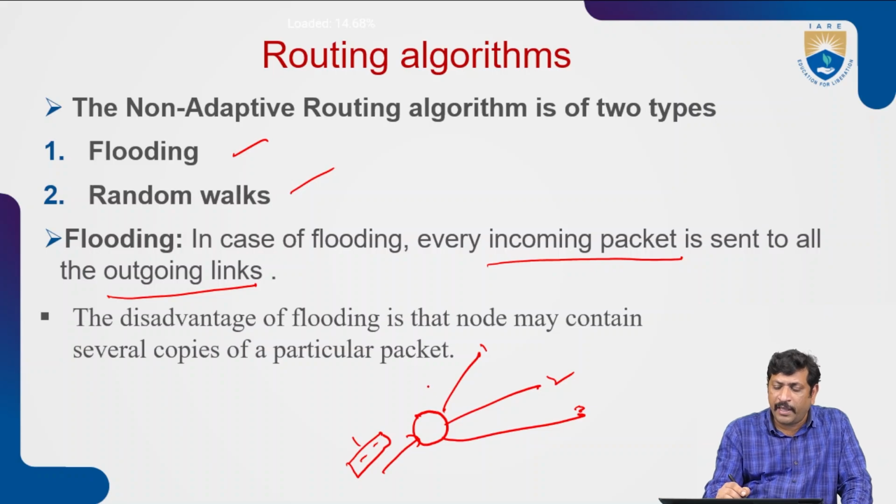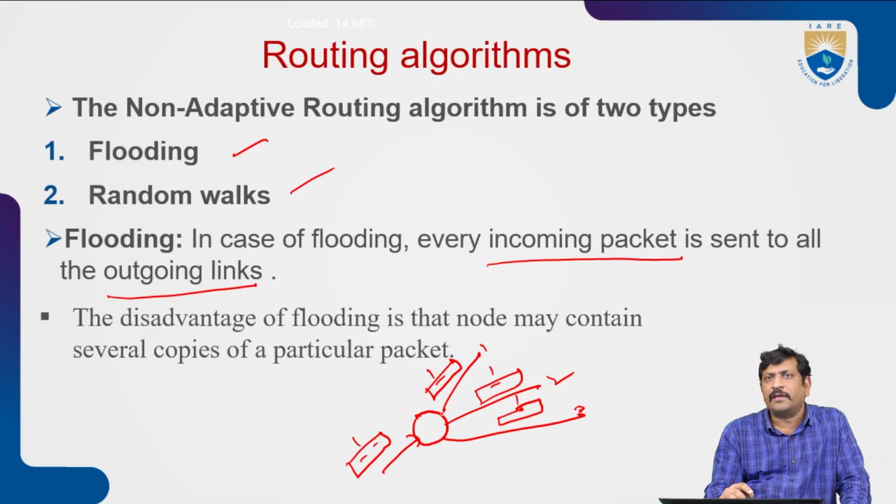The same packet 1 is sent to all the links that are connected.